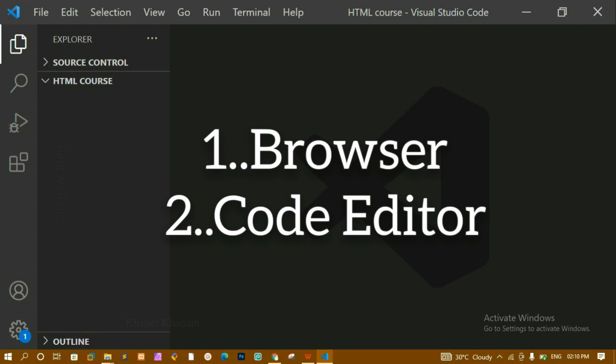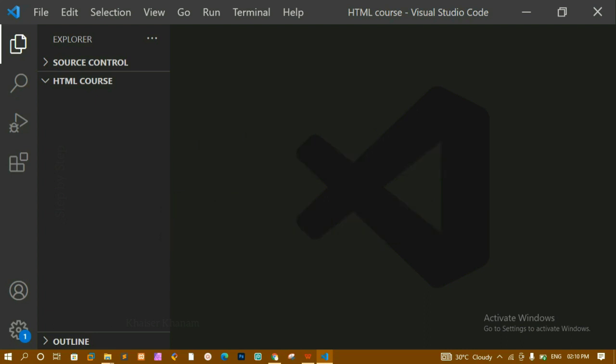You can choose whatever code editor you like. We have Sublime, we have Atom, we have VS Code editor. We have plenty of code editors available in the market. You can choose whichever one you feel is comfortable to you, and you have to select one browser. In this tutorial, I will be using the Chrome browser and also the VS Code editor.